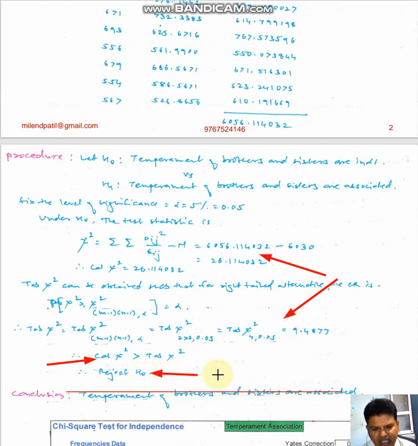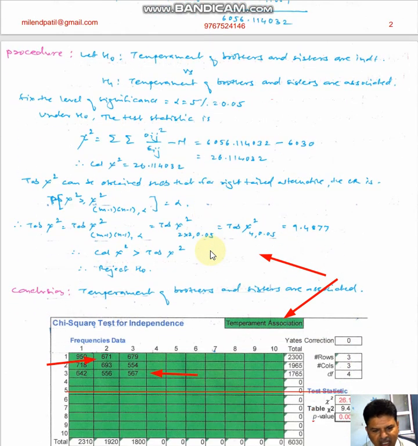Therefore, we reject H0. Reject H0 means what? It means the temperament of brothers and sisters are associated. Suppose if we accepted this, then we could say that temperament of brothers and sisters are independent. But since we are rejecting our null hypothesis, we can conclude that temperament of brothers and sisters are associated.